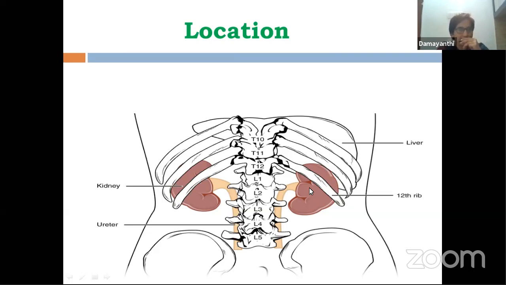So, the exact location of kidneys once again: against thoracic 12 and then till L3, they are located on either side. And from the front, you find the 11th and 12th pairs of rib bones protecting them. This is their location.